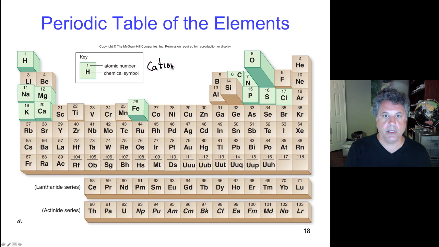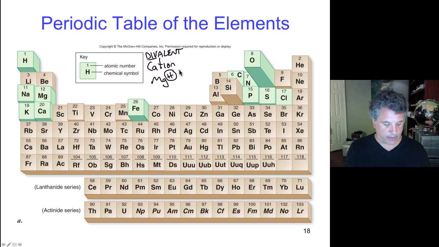We would call magnesium, if it has two positive charges by virtue of losing two electrons, a divalent cation, meaning two, divalent cation, and then it has two positive charges.